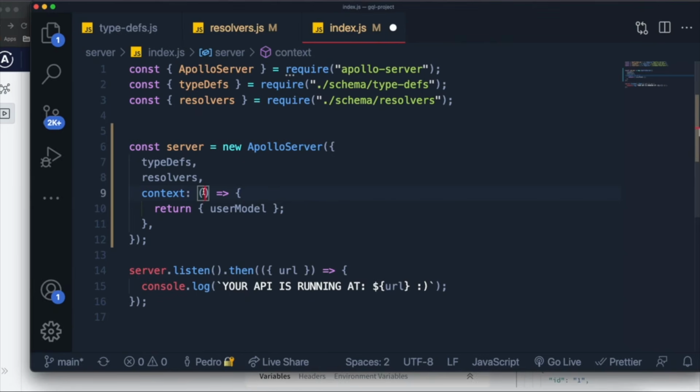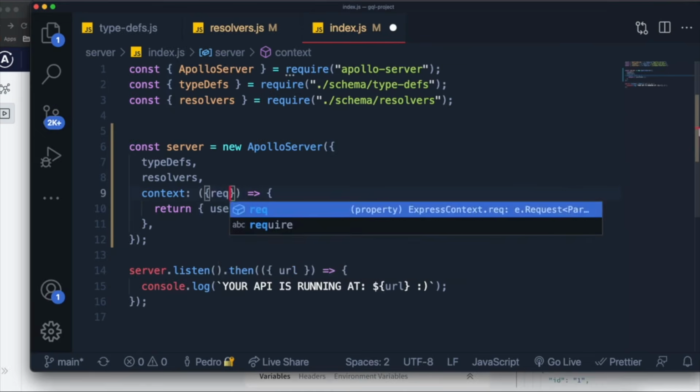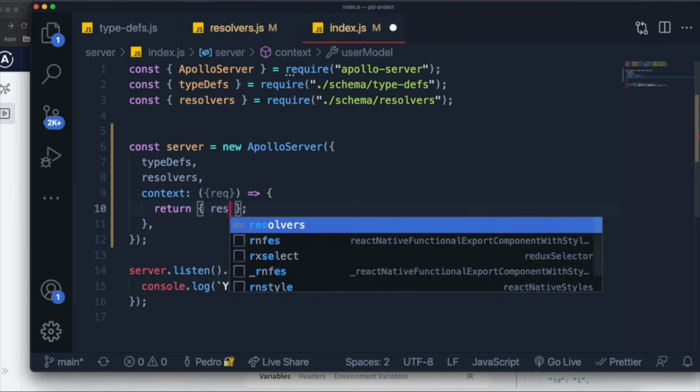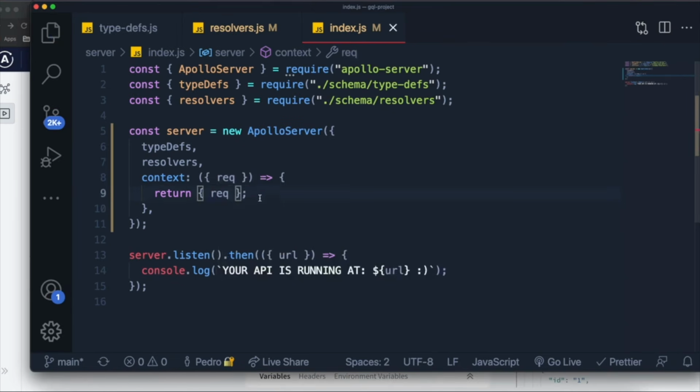So you can actually do this with GraphQL by passing this req variable inside of the context. So to access a request object for every request, you can just pass it as the argument to the context function by grabbing it like over here, and you can pass it inside of here. You can say req, and you're returning the request.